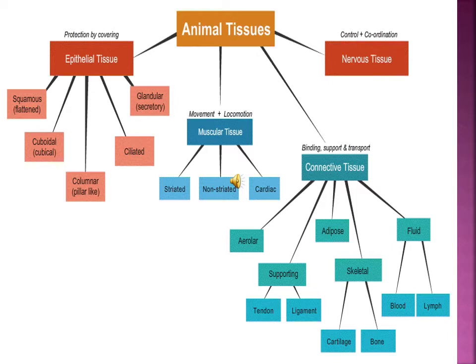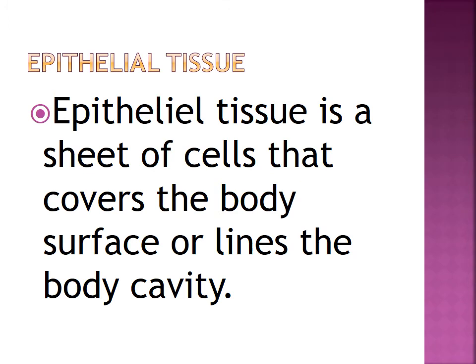Then, epithelial tissue is a sheet of cells that covers the body surface. Examples are the covering and lining epithelium and the glandular epithelium. The functions of epithelium include protection, absorption, filtration, excretion, secretion and sensory reception.